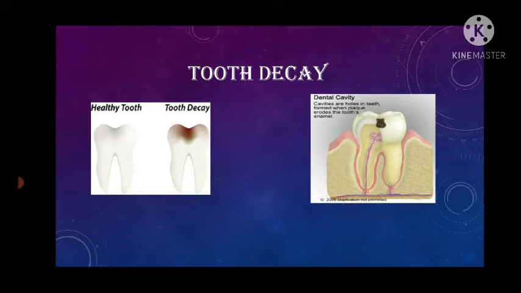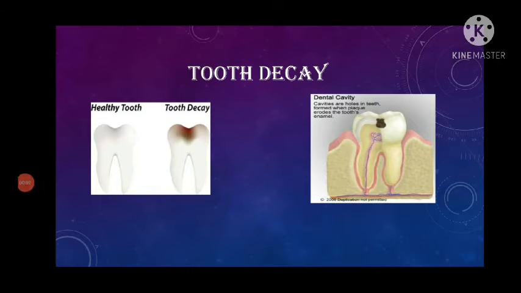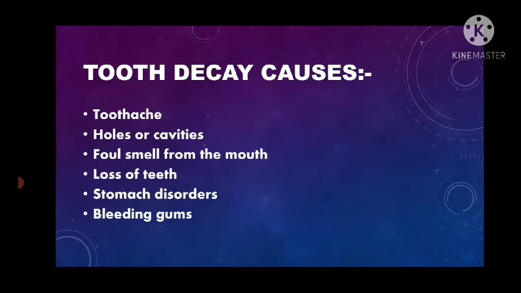As our enamel and dentine decay, the pulp inside the dentine gets exposed. Now, when we have any cold or hot thing, it comes in contact with that pulp, which consists of nerves and blood vessels. As a result, we feel pain. This is called toothache.